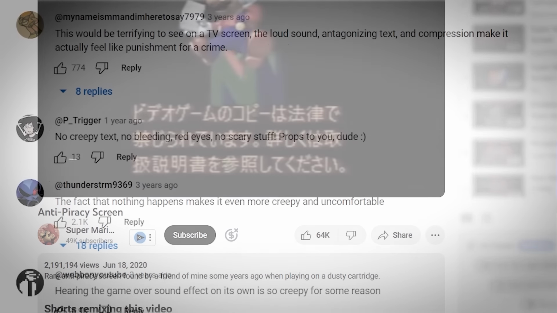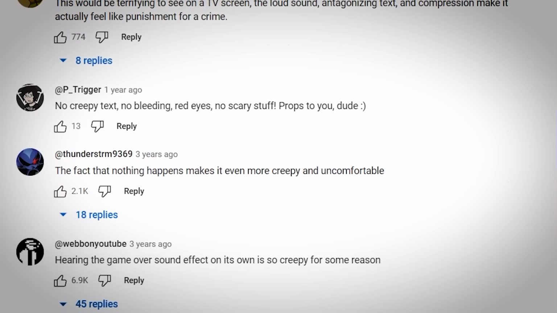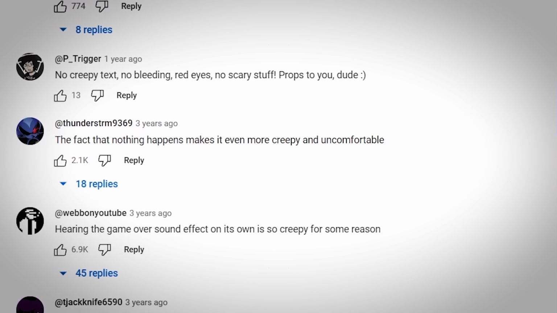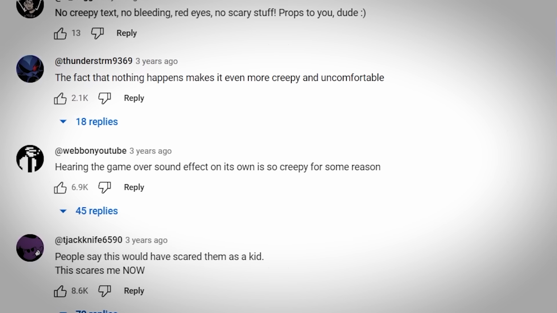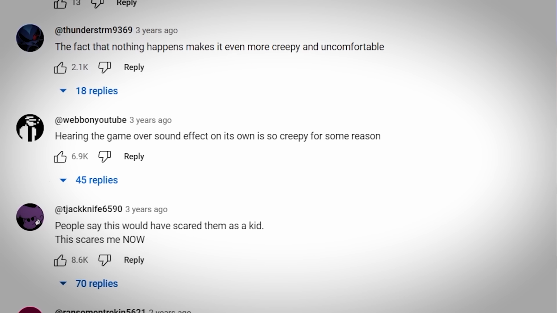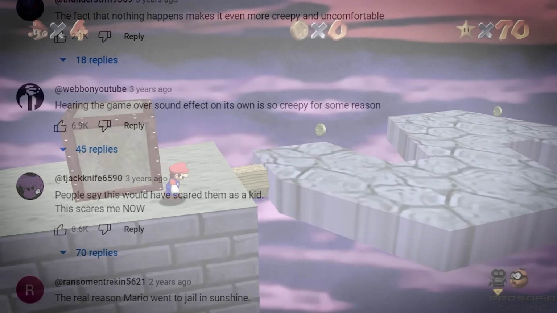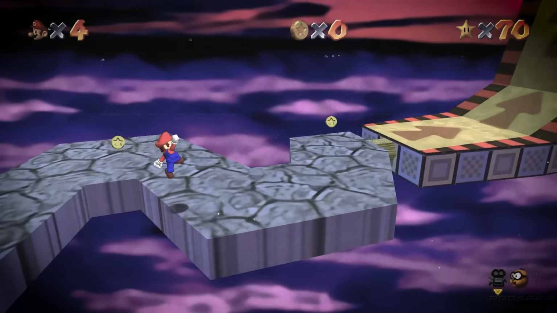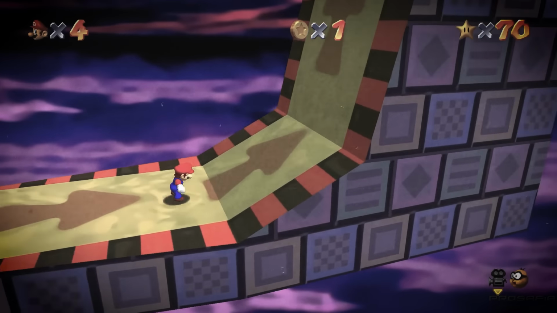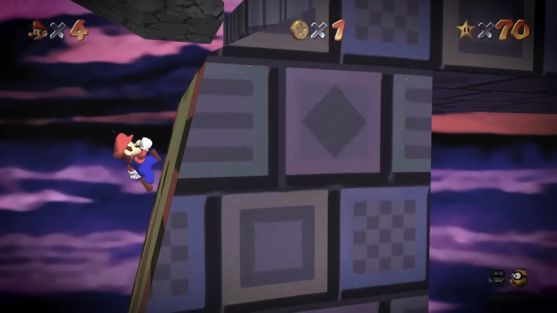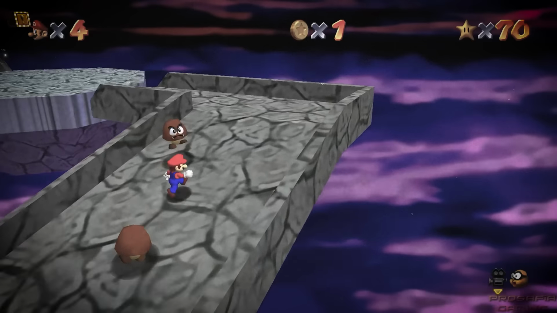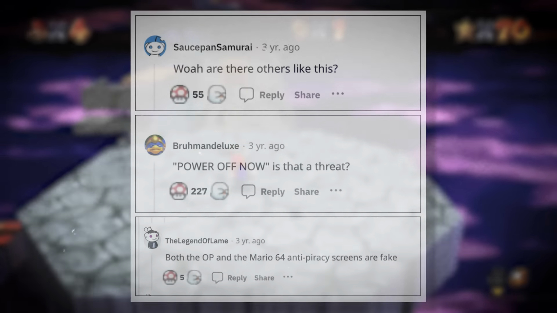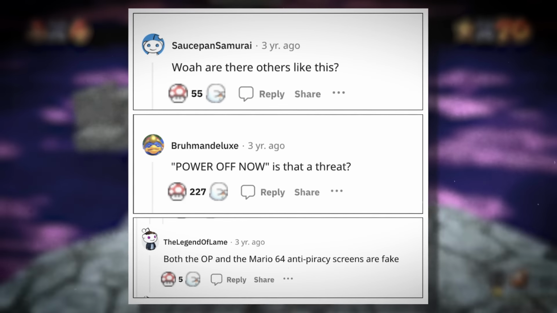The virality of these two videos can ultimately be explained by the shock they caused in viewers. Although every game from the Super Mario franchise was meant to be played and enjoyed by people of all ages, it was expected that a large number of users would be children, and it's incredibly jarring to see such alarming messages about serious crimes and piracy in games marketed to young audiences. As these videos received more and more attention, many viewers took their confusion to online forums and gaming websites, where the authenticity of the clips was put into question.